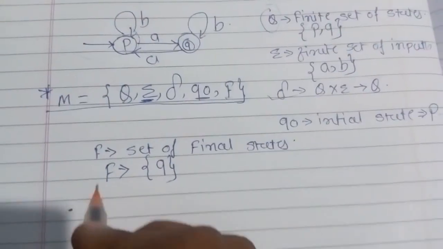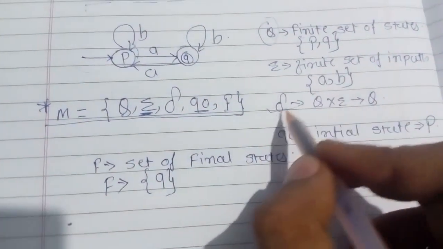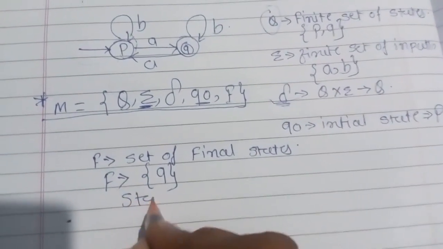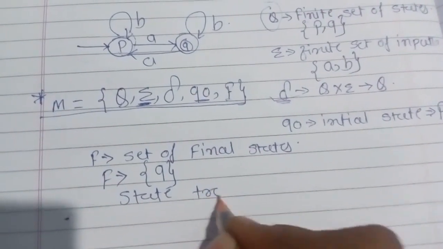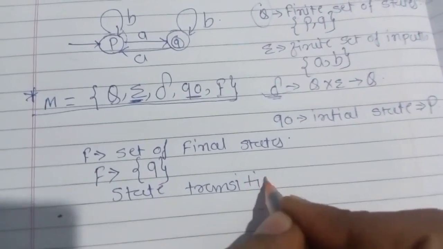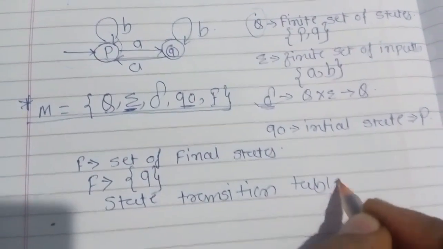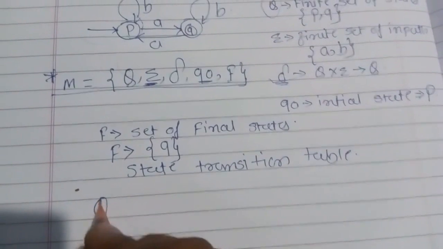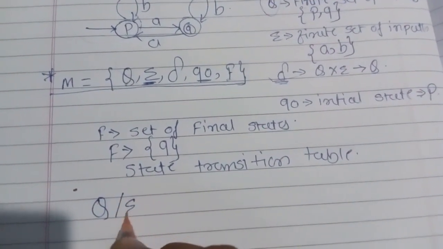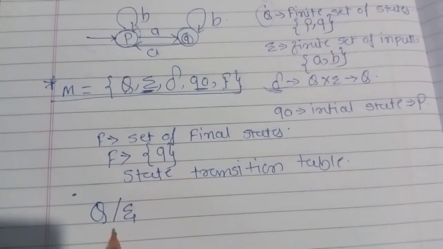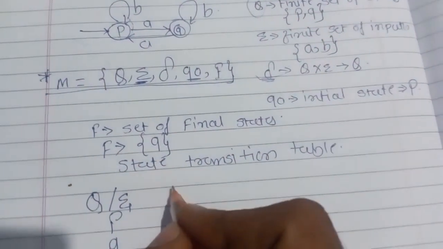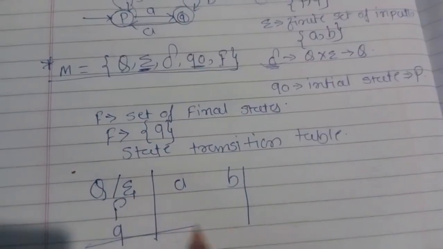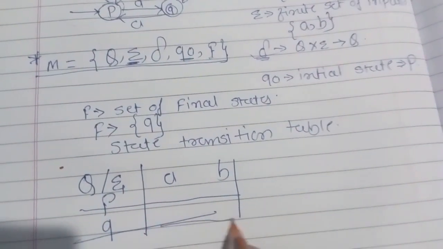Now what exactly is delta? Delta is basically a state transition table. So we'll draw the state transition table. I'll tell you how to draw the table, and then we'll see what exactly delta is. So see, we have two states and two inputs. States are represented by Q and inputs are represented by sigma. So we have two states P and Q, and we have two inputs A and B.